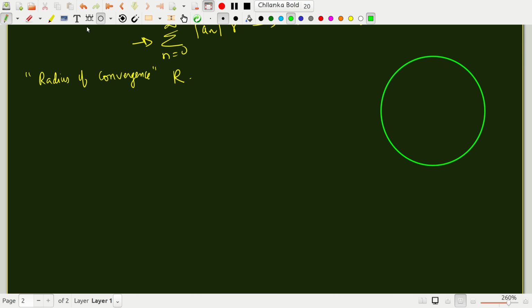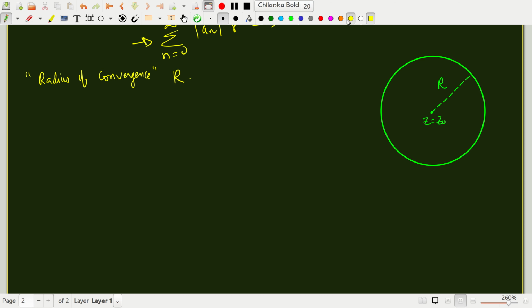Now you find that there is a region of radius R in which this series is convergent. The series converges. That is called the radius of convergence. In this domain, if you are obtaining the series about some z naught, you draw the circle of radius R over which the series converges. That is the radius of convergence.